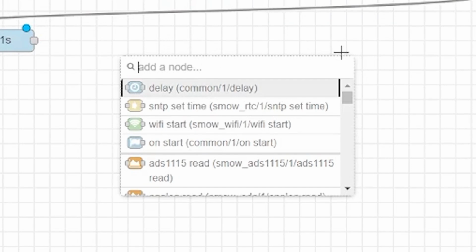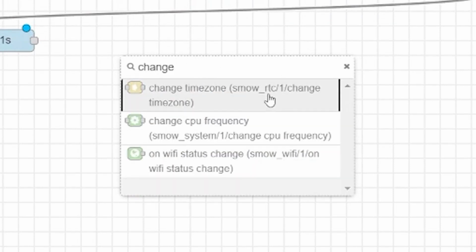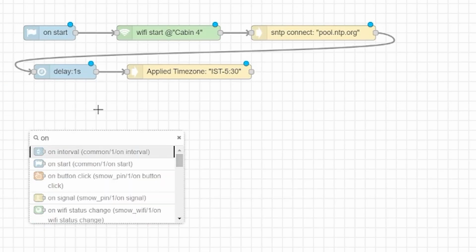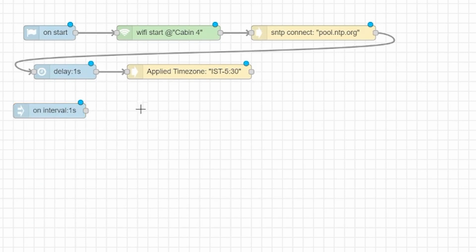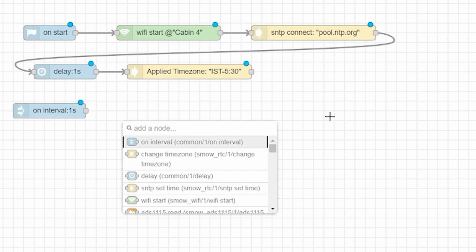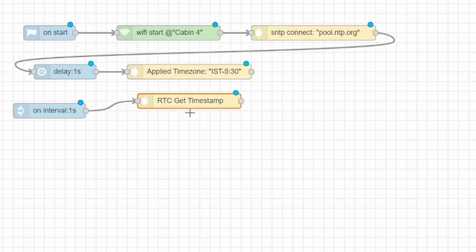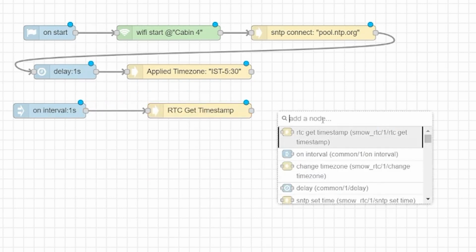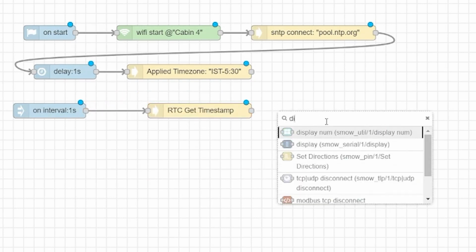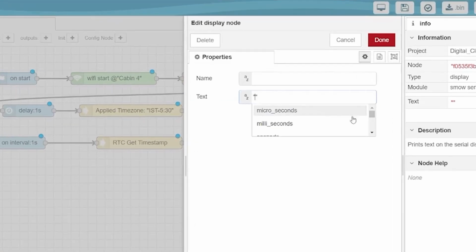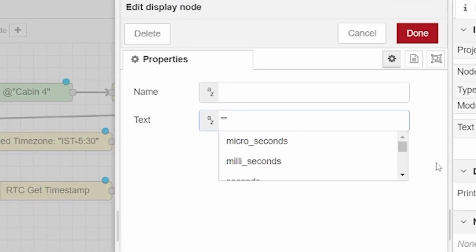The next node is change time zone. So change time zone or apply time we will select. Then select on interval. Next will be RTC, get timestamp. Then we will join display. Double tap on display node and then in text we type time this text.